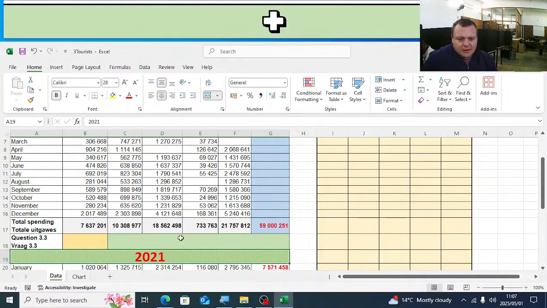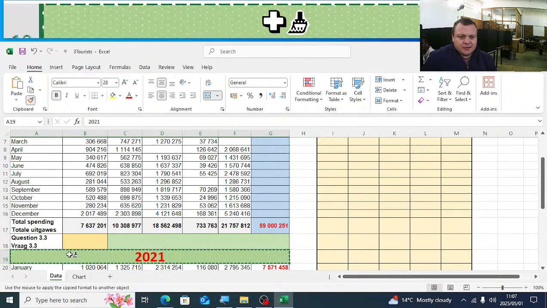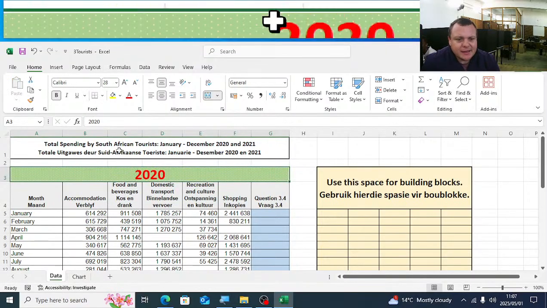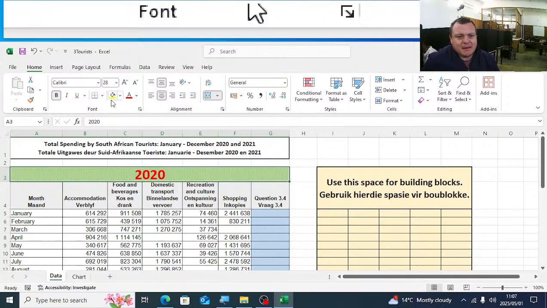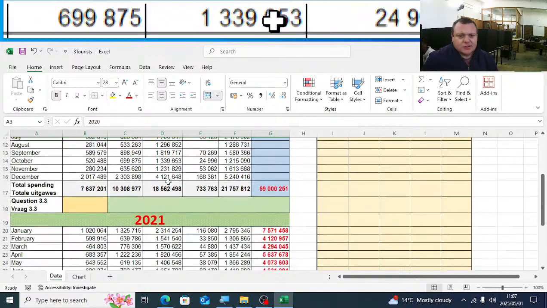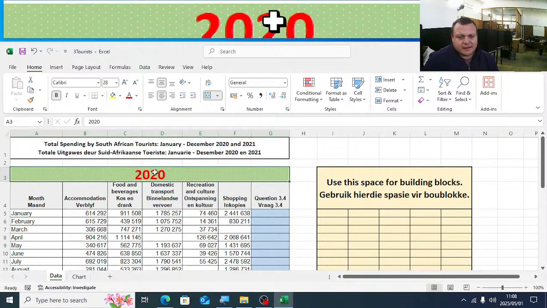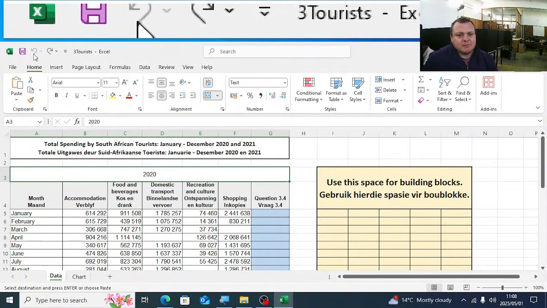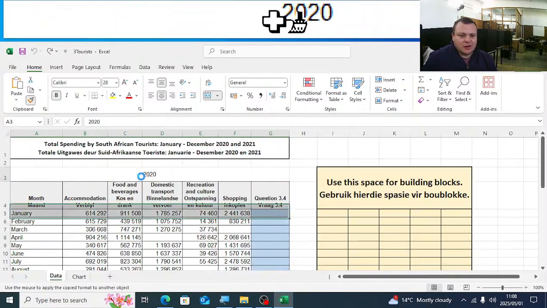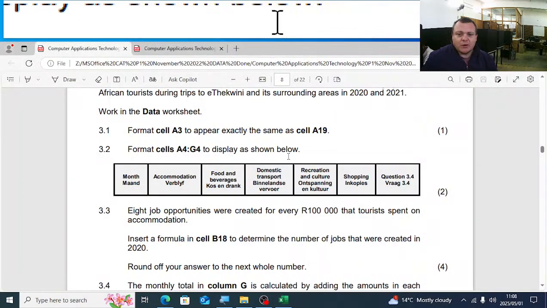Okay, A19. Click on A19, Format Painter, and select the A3 cell. You'll see it will change automatically that to bold. It will automatically add a background. It will automatically change the font color to red. So there's a lot of things that if you do it manually, it will take you a lot of time and it will be incorrect, because definitely you will miss something somewhere. You'll somewhere not change the font type. You'll maybe not change the color. So it's only one mark. So that's quite easy to do.